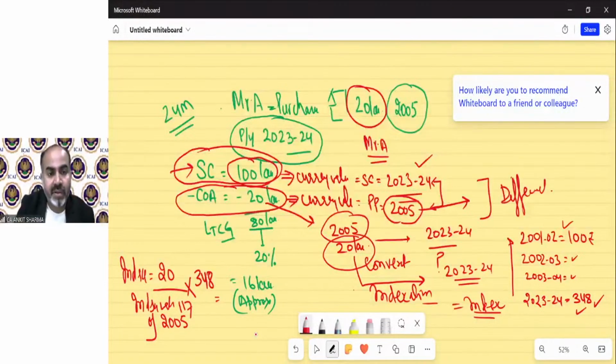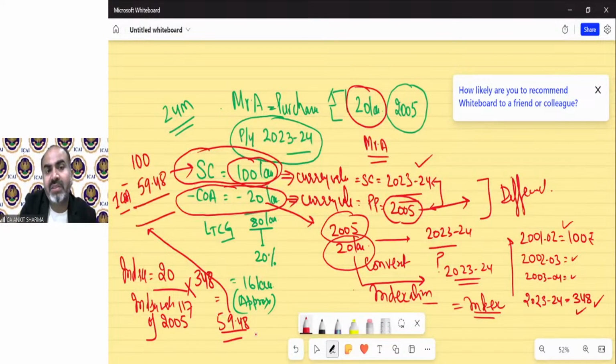Now you can see, if we calculate capital gain, which was earlier 100 minus 20, now it will be 100 minus the index cost of acquisition. This cost is now called the index cost of acquisition, 59.48.